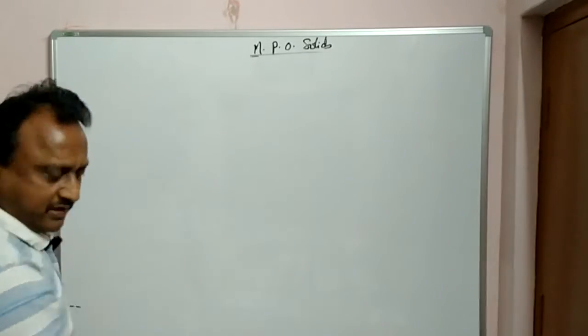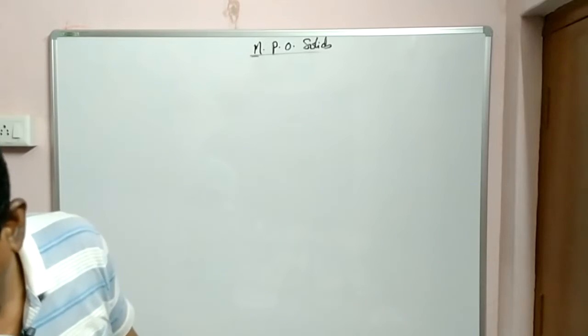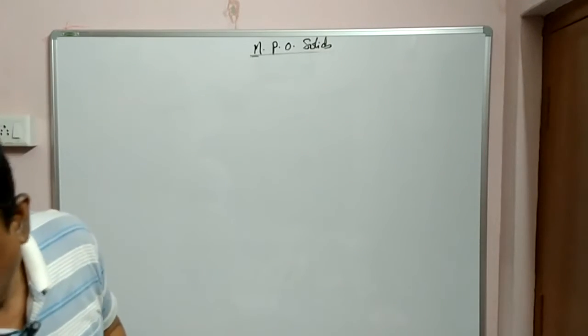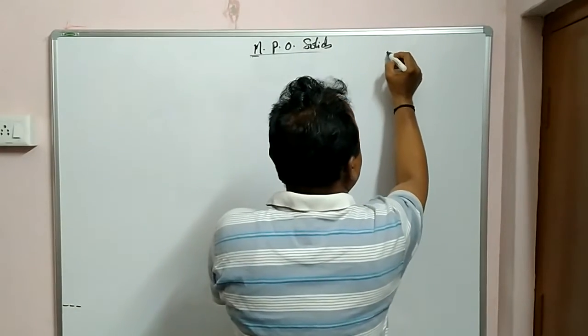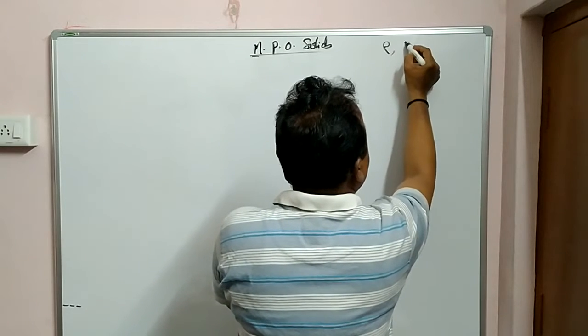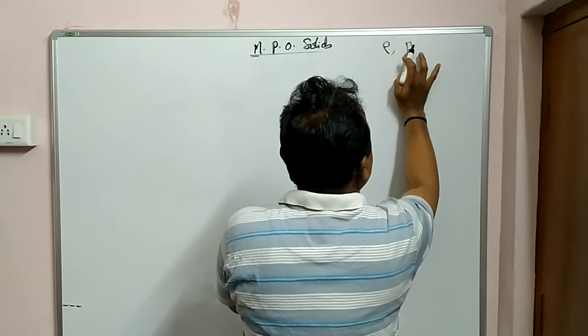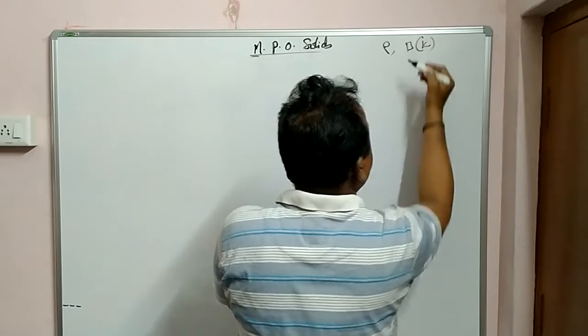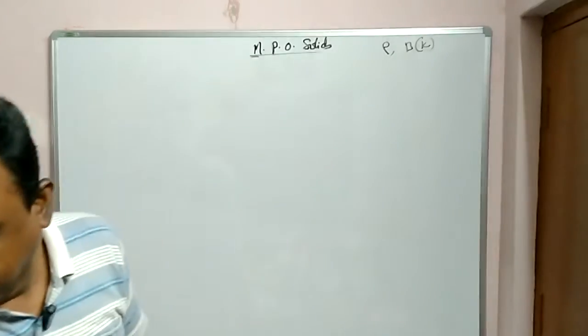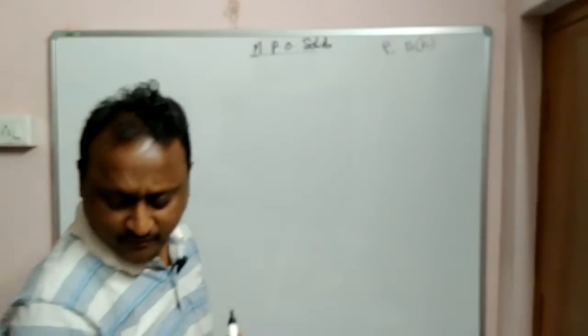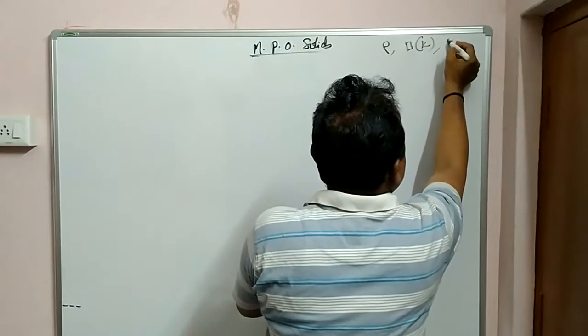Before going to that, we have one more formula. Suppose density is given, rho, bulk modulus B or K is given, and pressure delta P is given.